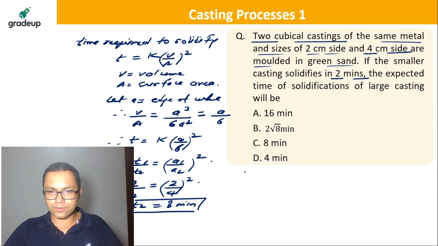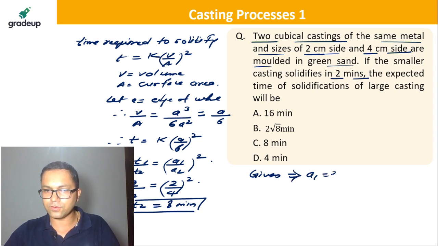Are you getting this? What we were given is A1, the length of the smaller casting, that is 2 centimeters. So A1 equals 2 centimeters and A2 equals 4 centimeters.